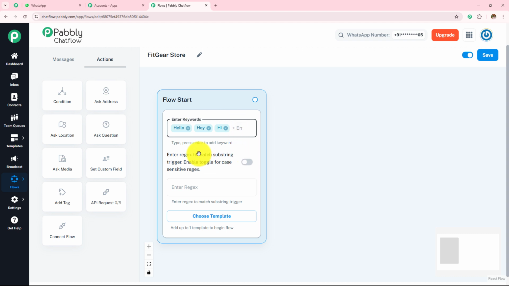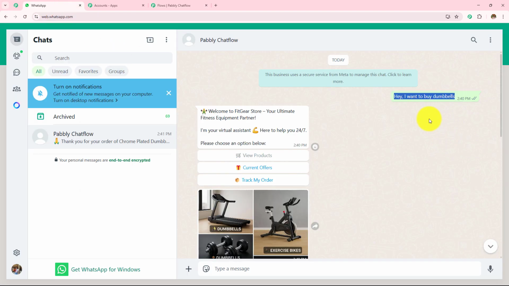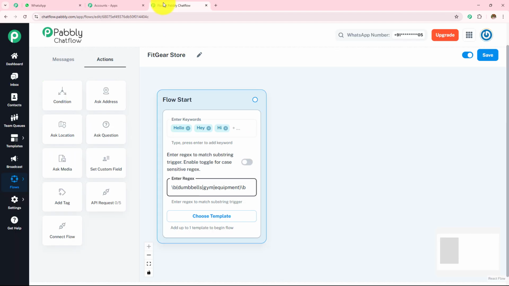If you use regex, you can create a rule. So first here I'm going to create a rule like, now here I have created this rule, dumbbells gym equipment. Now if suppose someone messages me like, I want to buy dumbbells, I want to get gym equipments, I want to have the list of all the equipments which you sell. So this chatbot is going to get triggered with the help of this regex.